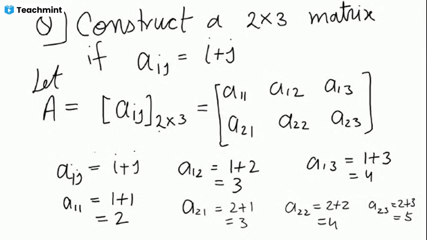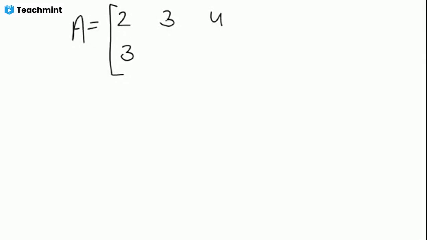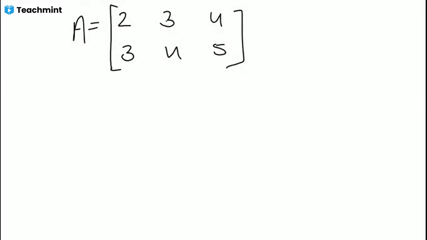Next, A21 is 3, A22 is 4, and A23 is 5. So this is the required matrix. You got it now? How can we construct a matrix? Yes, yes. All right.